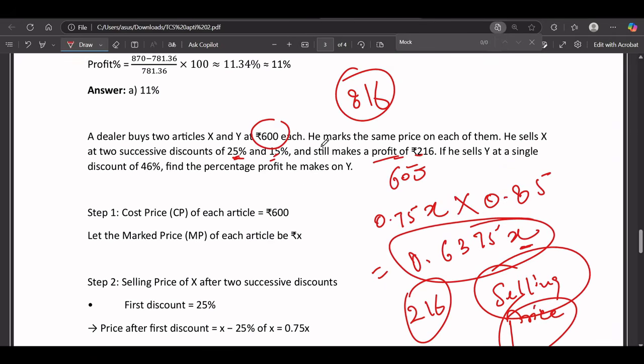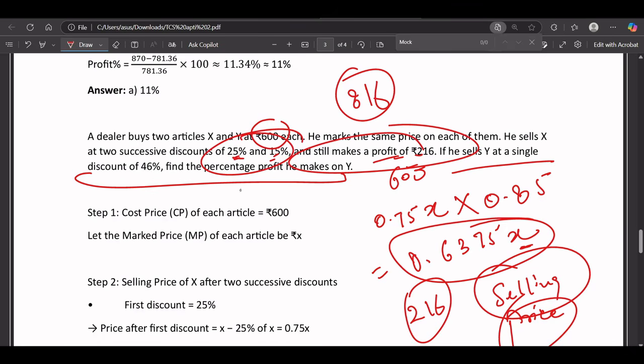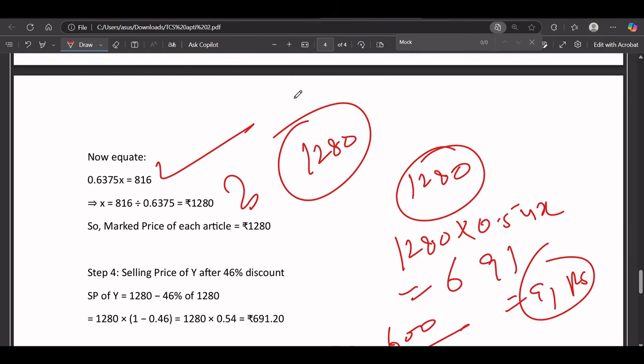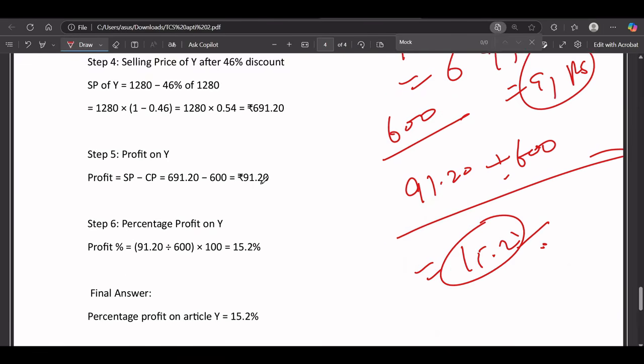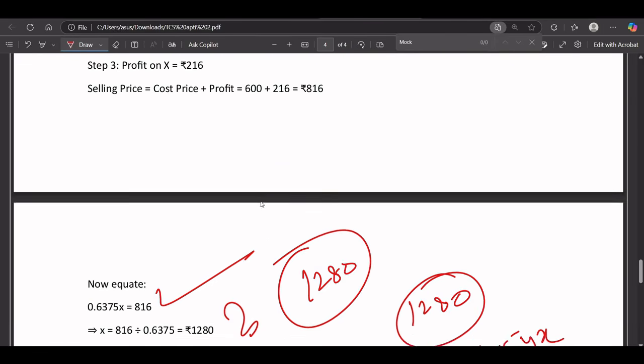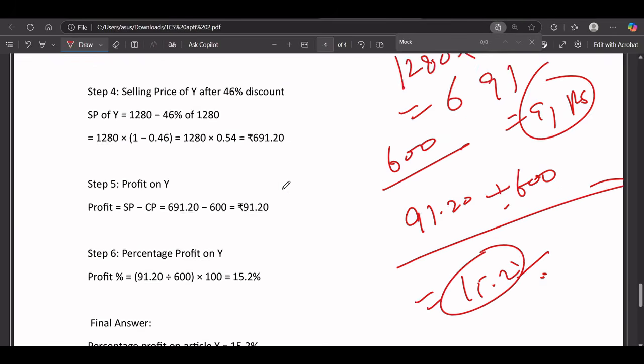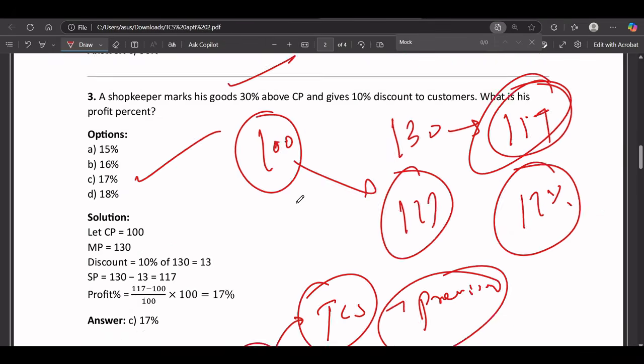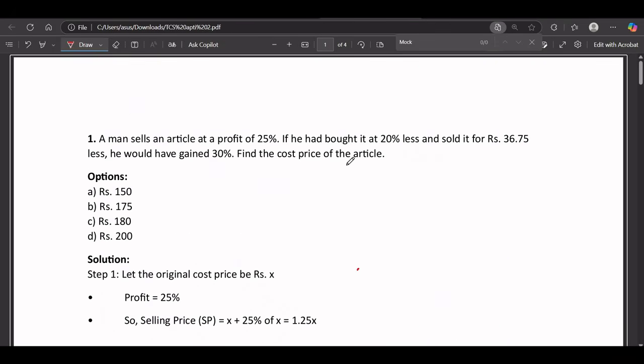Because what we did is, first we tried to figure out the selling price using these terms. Then after getting the selling price, we calculated the discount and the profit on that. So in this way we calculated the discount and profit, and I hope you got the answer. If the question is not clear, you can repeat it and watch it again. I hope these questions are clear. These are very important questions.